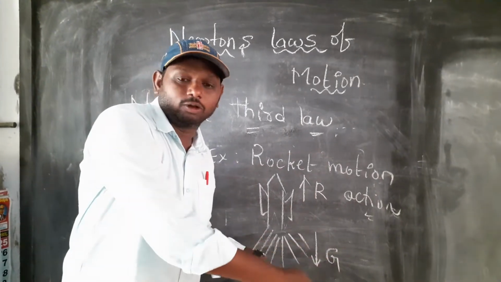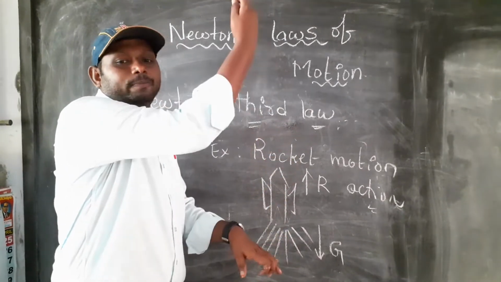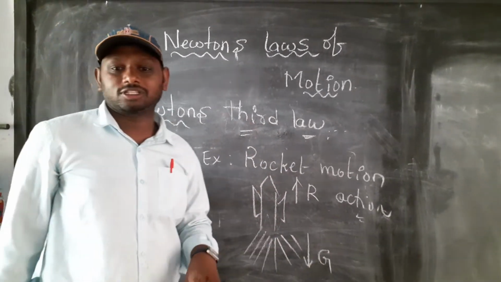The rocket moving up is the action. The remaining gases are ejected downwards, meaning they move down, and the rocket moves up. Both are exactly opposite reactions. When the gases are pushed downward, automatically the rocket moves up. This is the best example of Newton's third law of motion.